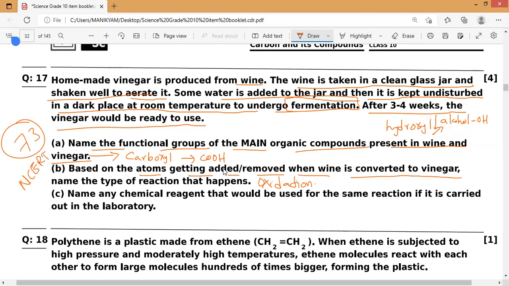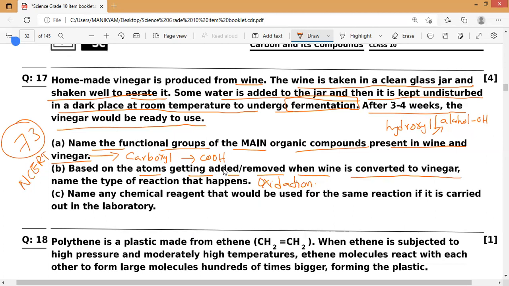So there you'll get a clear idea of that one. Now, if you have noticed this, it will come under this oxidation reaction. Now name any chemical reagent that would be used for the same reaction if it is carried out in the laboratory, they are asking.